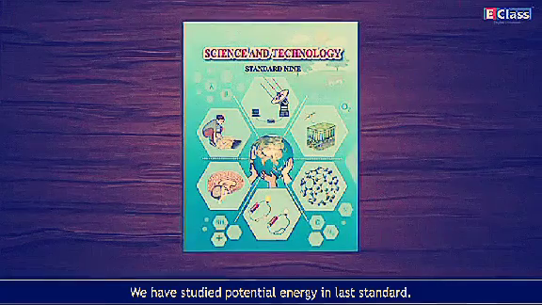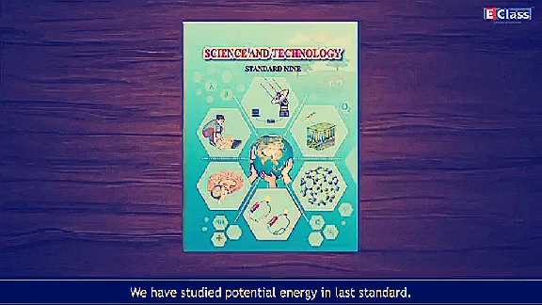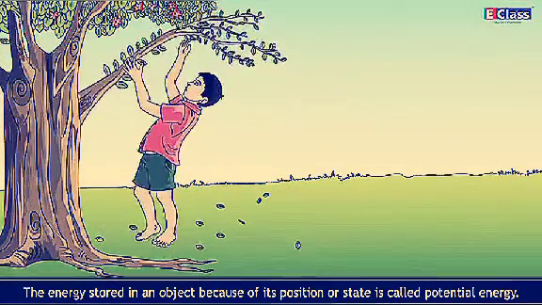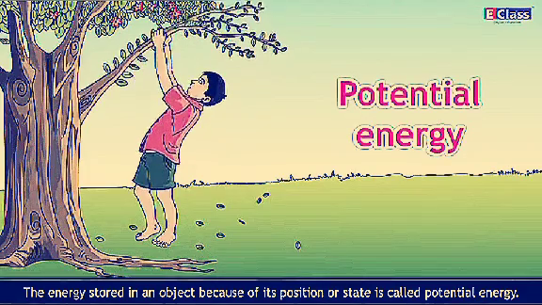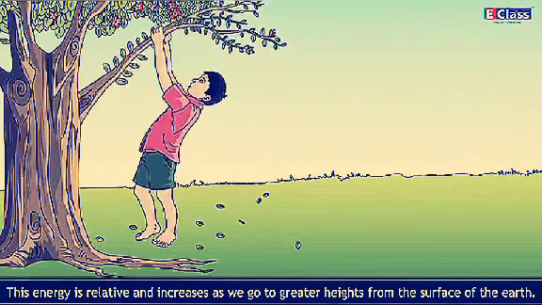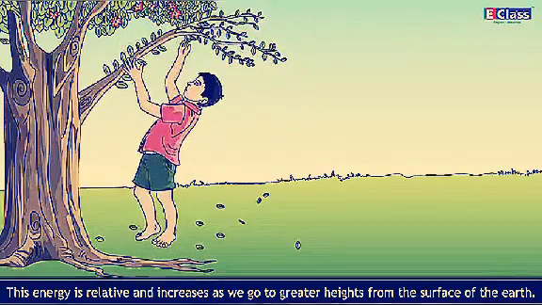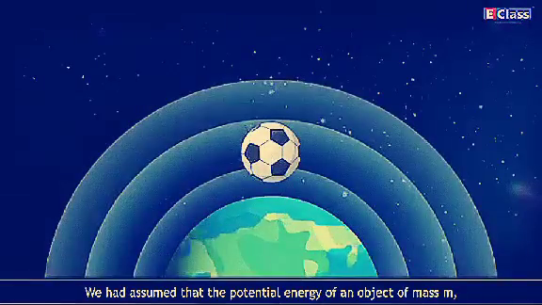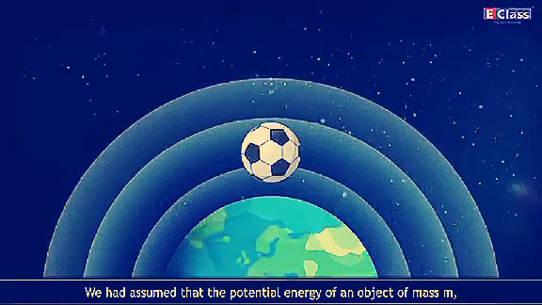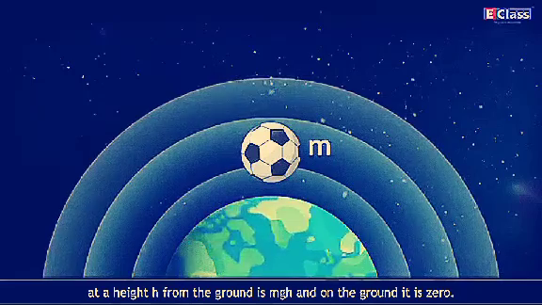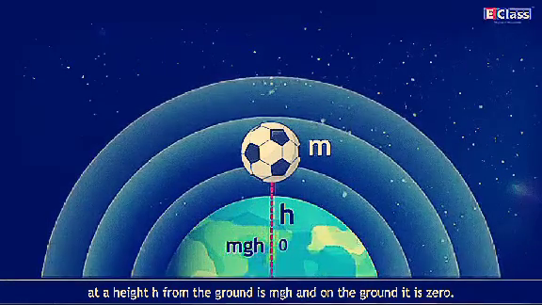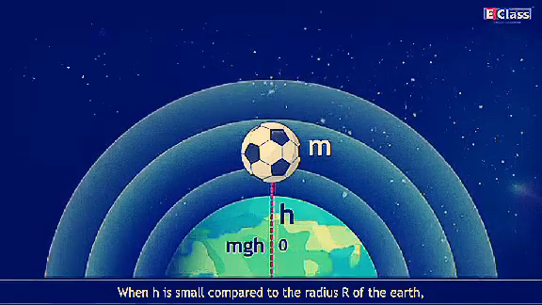Gravitational potential energy. We have studied potential energy in last standard. The energy stored in an object because of its position or state is called potential energy. This energy is relative and increases as we go to greater heights from the surface of the earth. We had assumed that the potential energy of an object of mass m at a height h from the ground is mgh and on the ground it is 0.